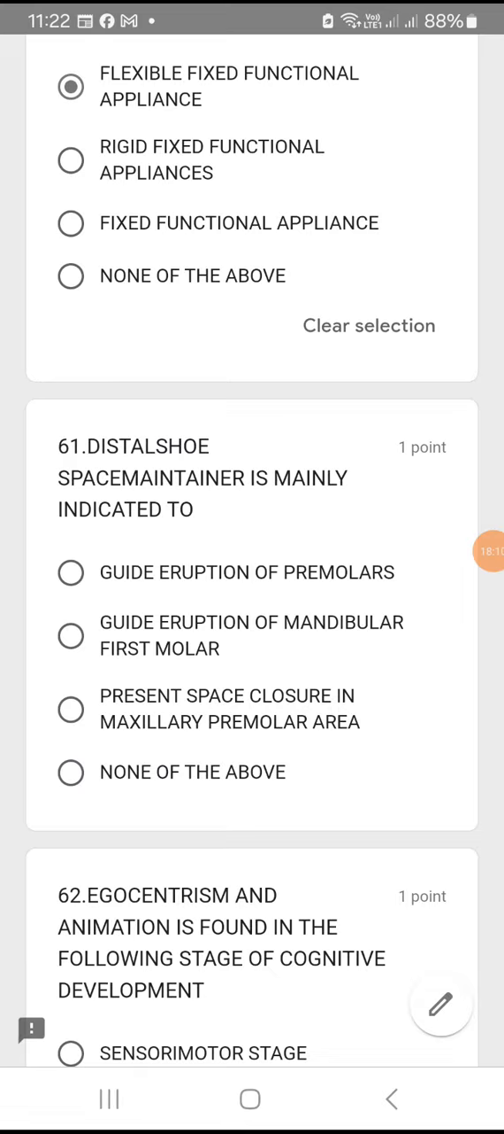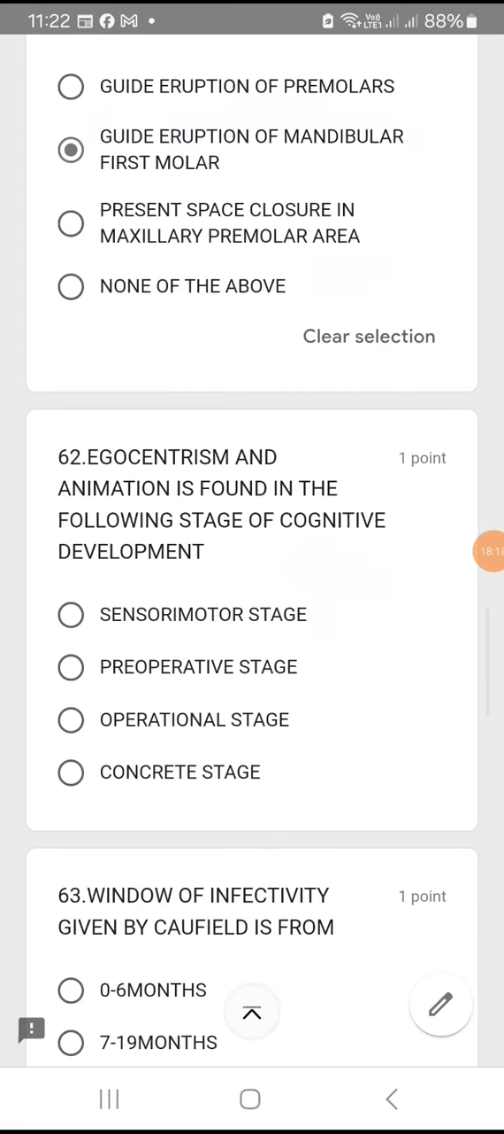Question number 61. Distal shoe space maintainer is mainly indicated for what? As you all know, it is for guiding the mandibular first molar. So option B is the right answer.